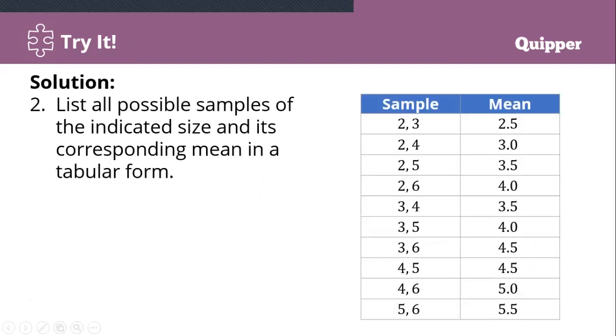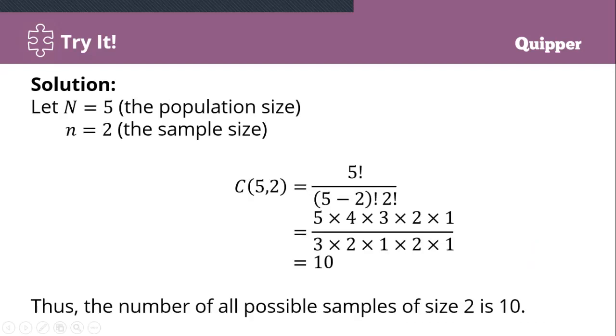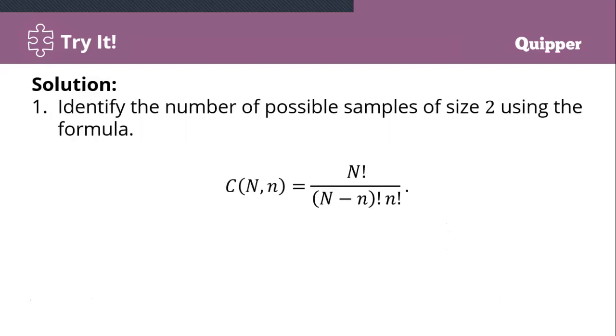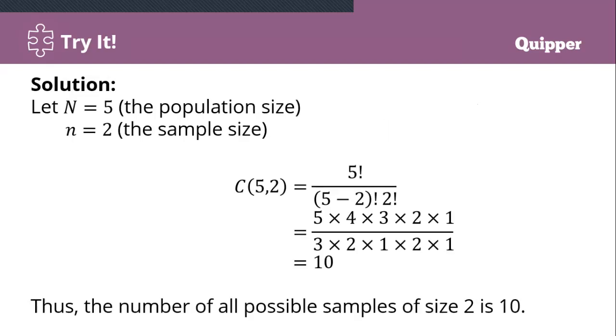Okay, now let us proceed to list all the possible samples of the indicated size and their corresponding means in tabular form. The question says the sample size is 2. The numbers are 2, 3, 4, 5, and 6, and we pair them two at a time. Sample size of 2, so pairs of two. So we make a table, pairing them two at a time.